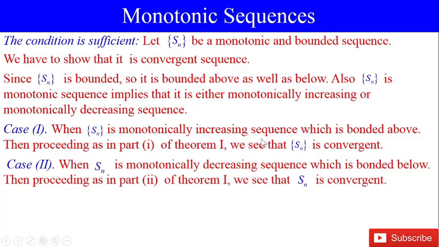When Sn is a monotonically increasing sequence which is bounded above, then proceeding as in part 1 of theorem 1, we see that Sn is convergent. When Sn is a monotonically decreasing sequence which is bounded below, then proceeding as in part 2 of theorem 1, we see that Sn is convergent.